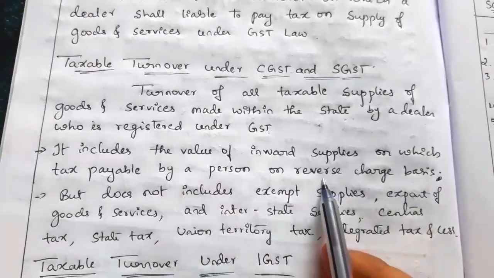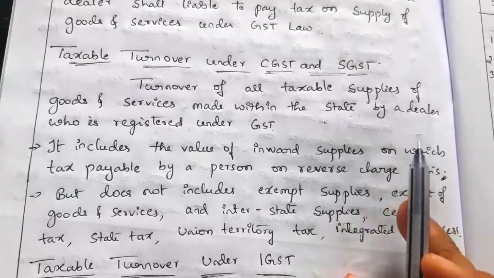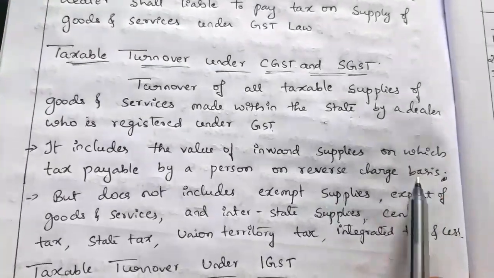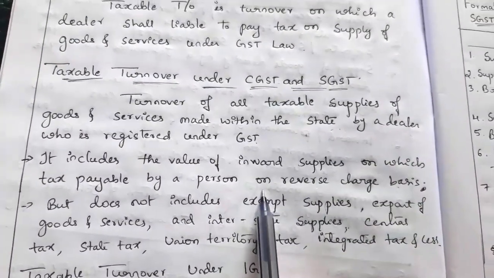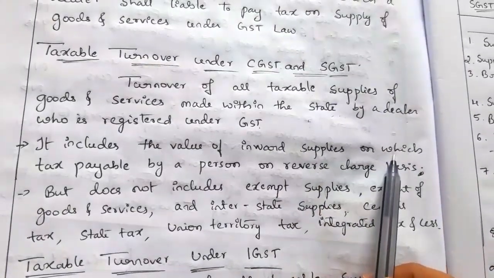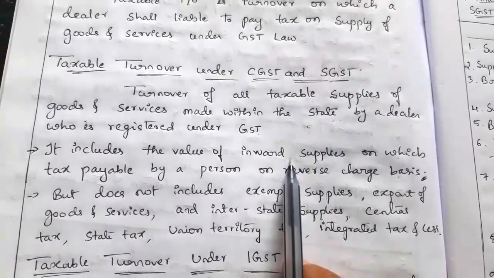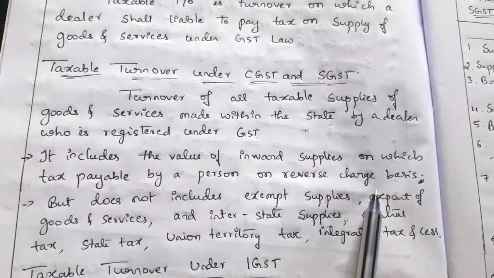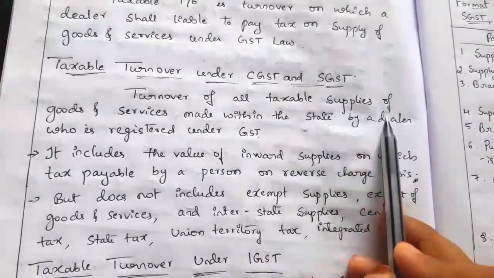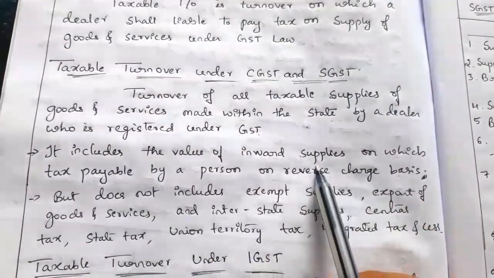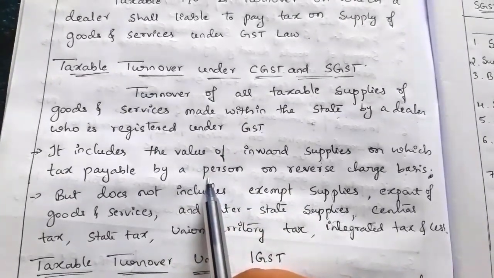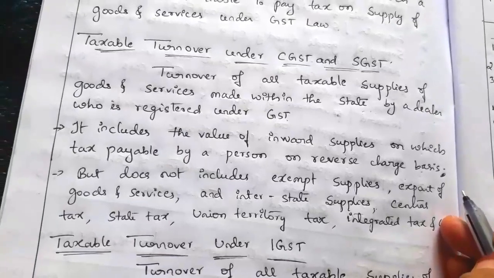This means the purchaser has to pay taxes on their purchases because he has purchased the goods from an unregistered dealer. So the seller is not registered under GST, but the buyer is registered under GST. The buyer has purchased the goods from an unregistered seller. In that case, the buyer has to pay taxes on their purchases on a reverse charge basis. So along with the total taxable sale, we have to include the value of purchases made by a registered person on which tax is payable by him on a reverse charge basis.